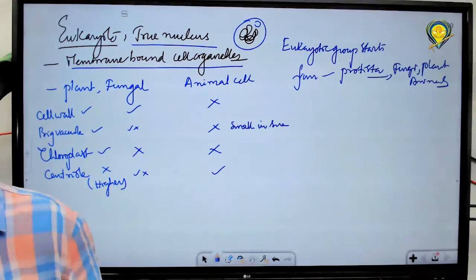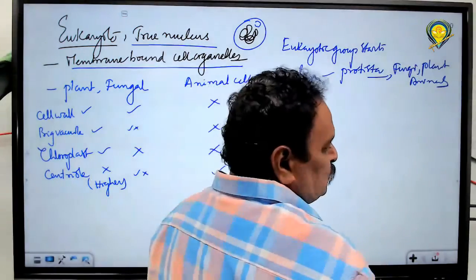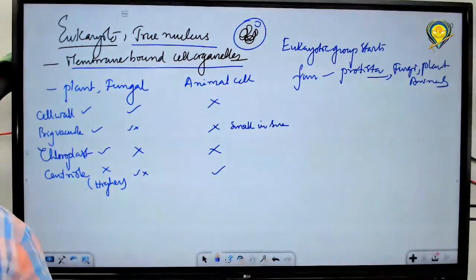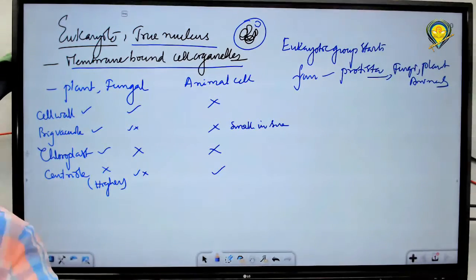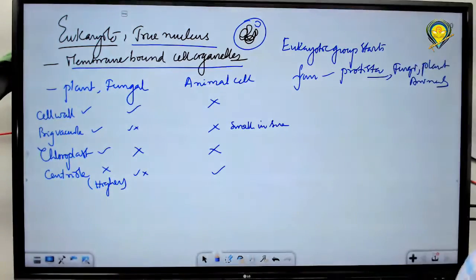Okay. When you see the eukaryotic cell, they differ in sizes and shapes, as we discussed. RBC is biconcave. Next, white blood cells are amoeboid type. In plant cells, parenchyma and columnar cells are observed. The biggest, largest eukaryotic cell is the egg of an ostrich. I think I mentioned the size of that also. The longest cell is a nerve cell. Different types of cells we observed. RBC is 7 micrometers in size.